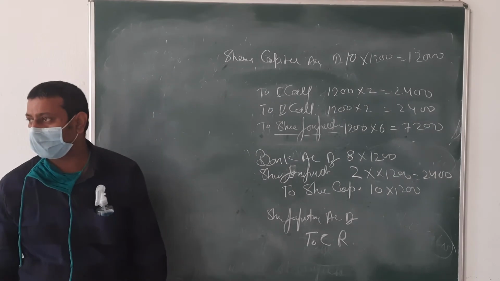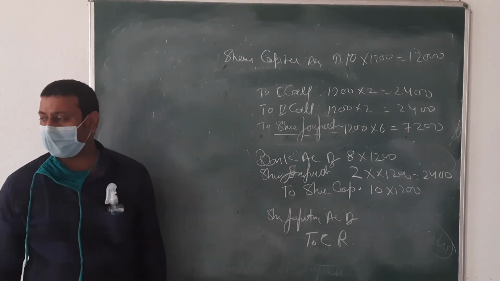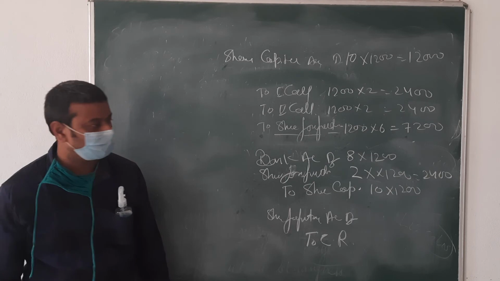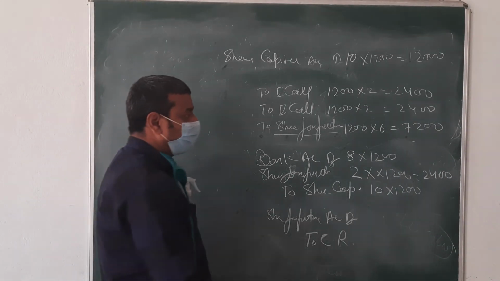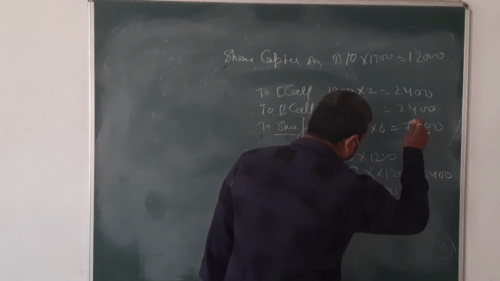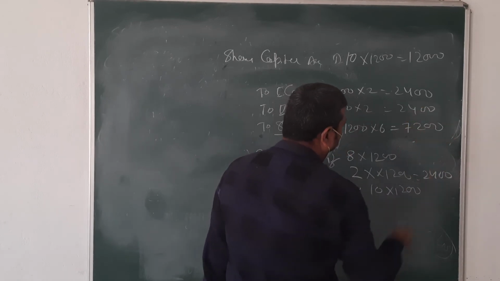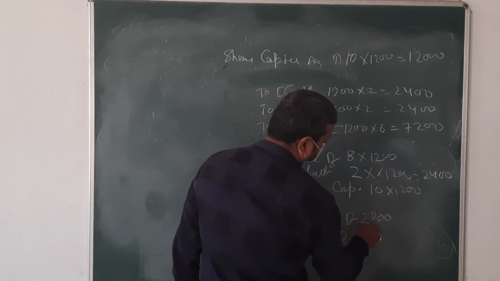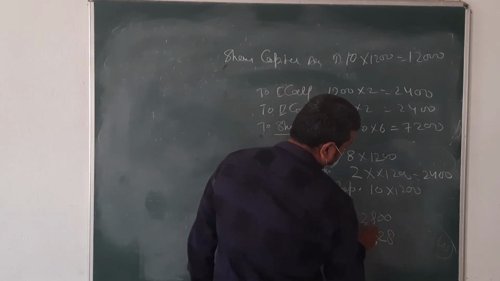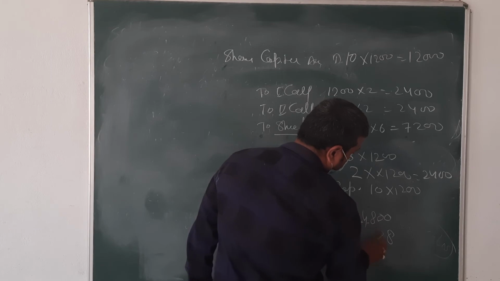Only the remaining amount is what? Tell me. The remaining amount: less from this 7,200, less that amount of 2,400. What amount is coming? 4,800.